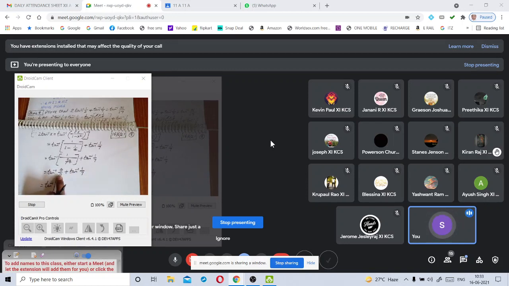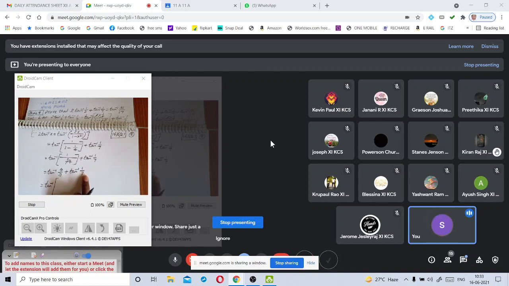Okay, my dear Krupal, listen to the question carefully, understand it well and respond. I told you these two terms are compared with tan inverse x plus tan inverse y. Then what is the value of x? So x value is 4 by 3 and y value is 1 by 7.